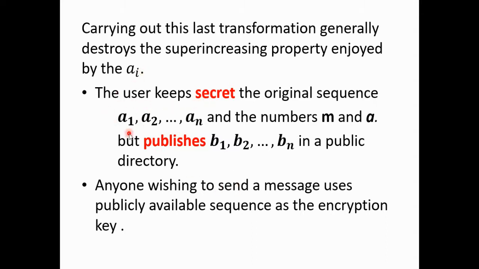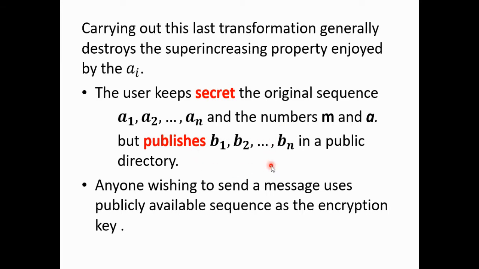So what does the user keep secret? The user keeps secret the original sequence A1, A2, ..., An and the numbers M and A, the modulus and the multiplier. The new sequence B1, B2, ..., Bn is kept in the public directory.